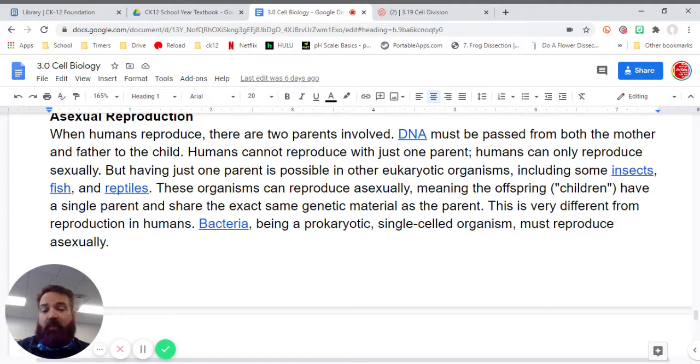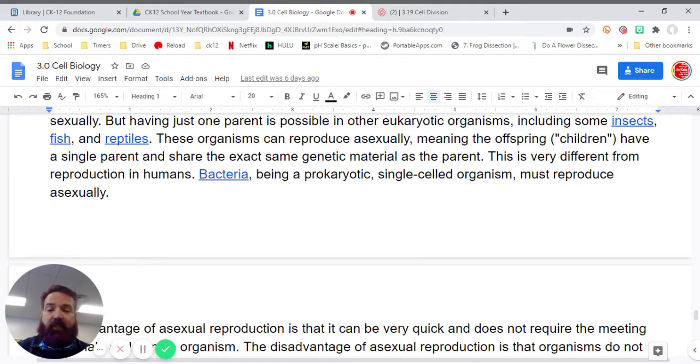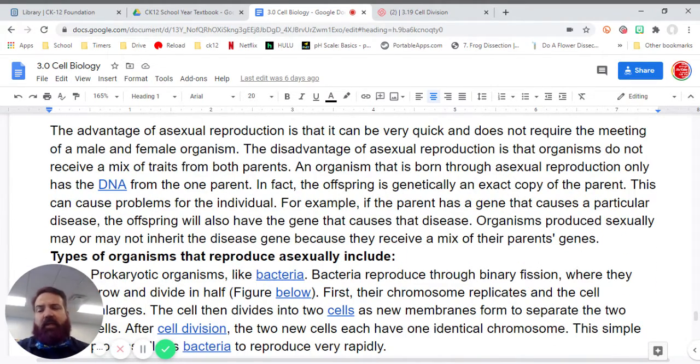These organisms can reproduce asexually, meaning their offspring, or children, have a single parent and share the exact same genetic material as the parent. This is very different from reproduction in humans. Bacteria, being a prokaryotic, single-celled organism, must reproduce asexually. The advantage of asexual reproduction is that it can be very quick and does not require the meeting of a male and female organism. The disadvantage of asexual reproduction is that organisms do not receive a mix of traits from both parents.